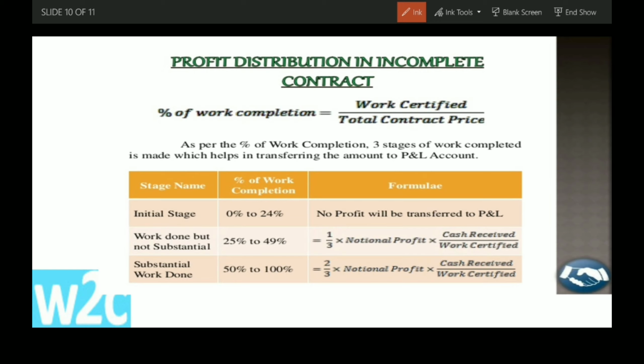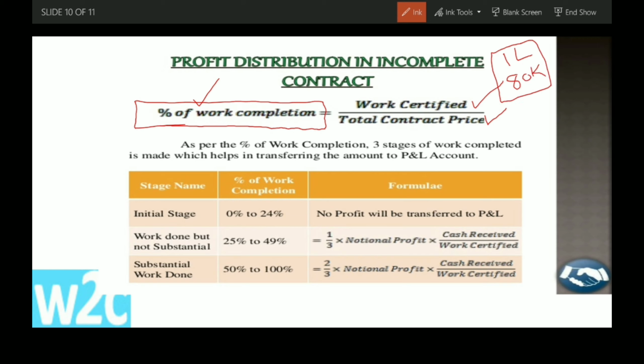First we have to know the percentage of work completion. Depending on this only can we apply these formulas. How can we find the work completion percentage? Work certified divided by total contract price. For example, the total contract price is 1 lakh and the work certified up to now is 80,000.